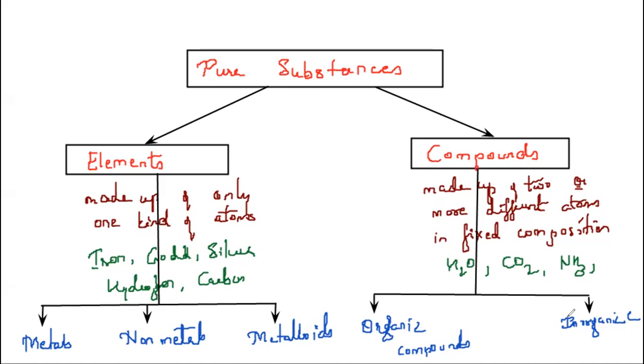How do you define elements? Elements are pure substances made up of only one kind of atoms, whereas compounds are made up of two or more different atoms in a fixed composition. So let us take elements in detail now. How do you define elements?